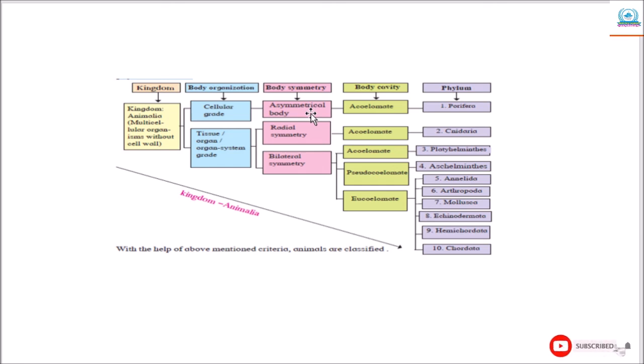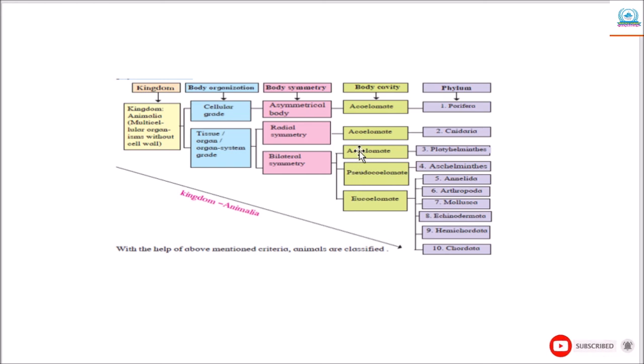It is either asymmetrical, radial or bilateral symmetry, on the basis of the imaginary axis for making two equal halves. Then body cavity. From asymmetrical body, acoelomate; from radial symmetry they are also acoelomate, meaning there is no body cavity in such animals. And bilateral symmetry includes acoelomate, pseudocoelomate and eucoelomate.